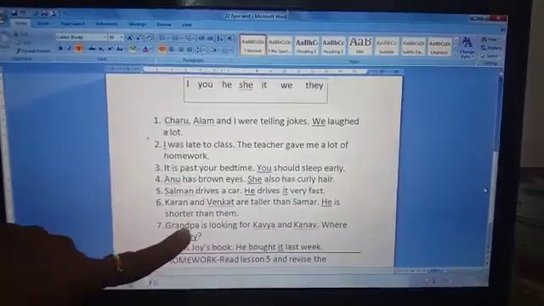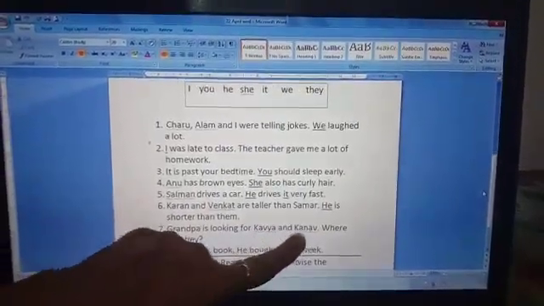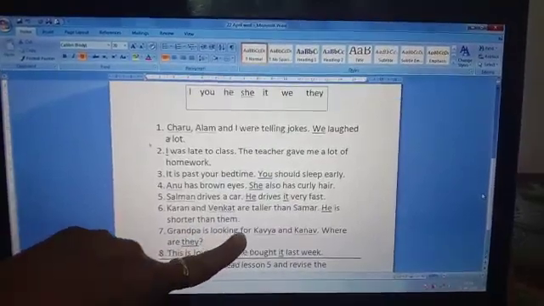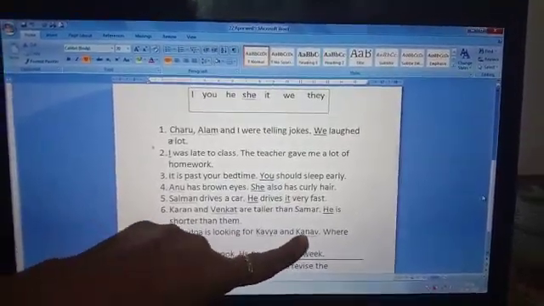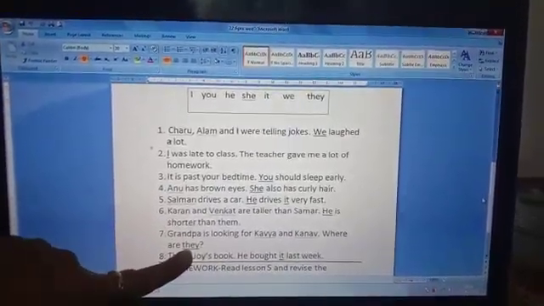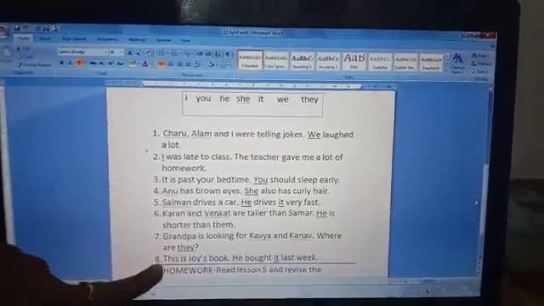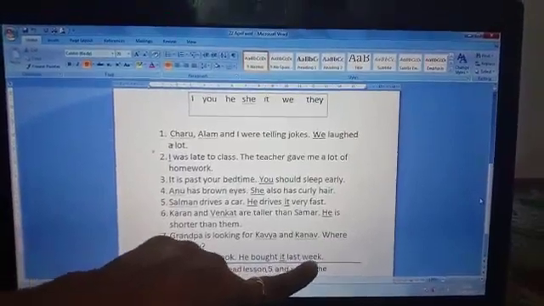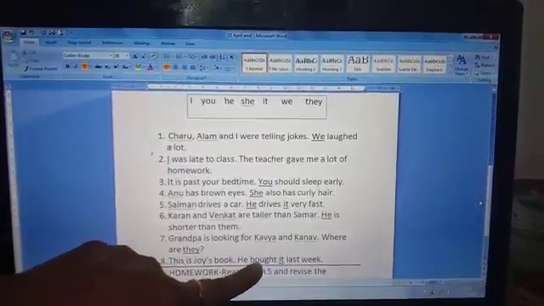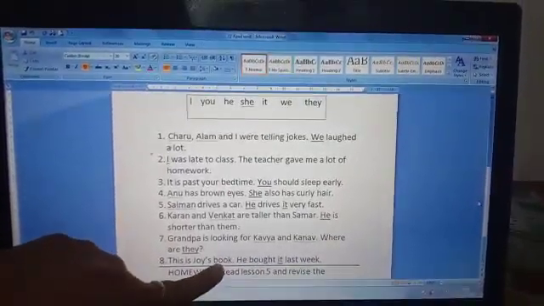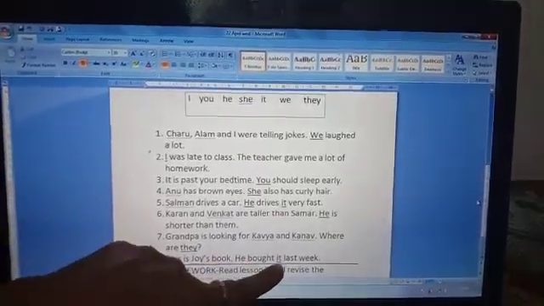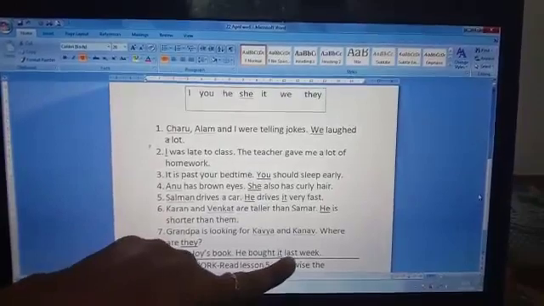Seventh one. Grandpa is looking for Kavya and Kanav. Where are dash? Grandpa is looking for two children, Kavya and Kanav. Where are they? And the last one is, this is Joy's book. He bought dash last week. What did he buy last week? A book. So for book, it is a non-living thing. Which pronoun we will use? We will use it. He bought it last week.